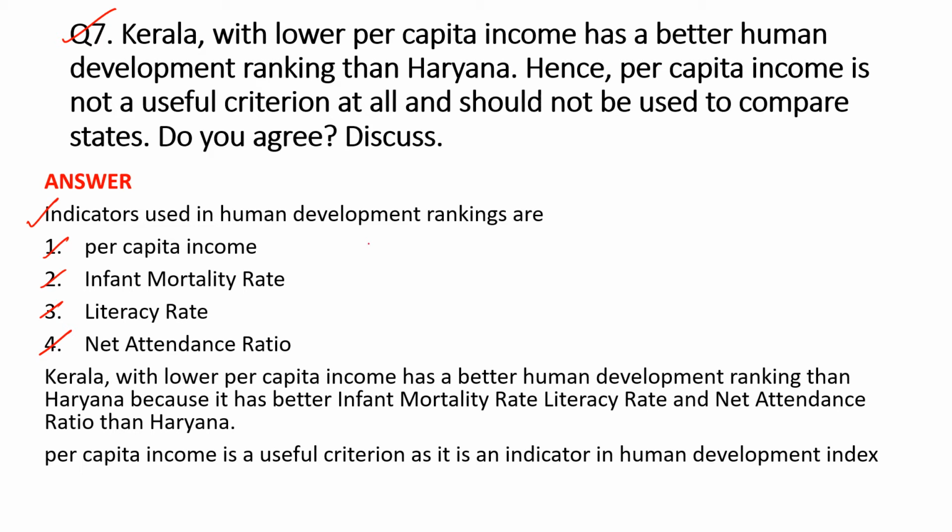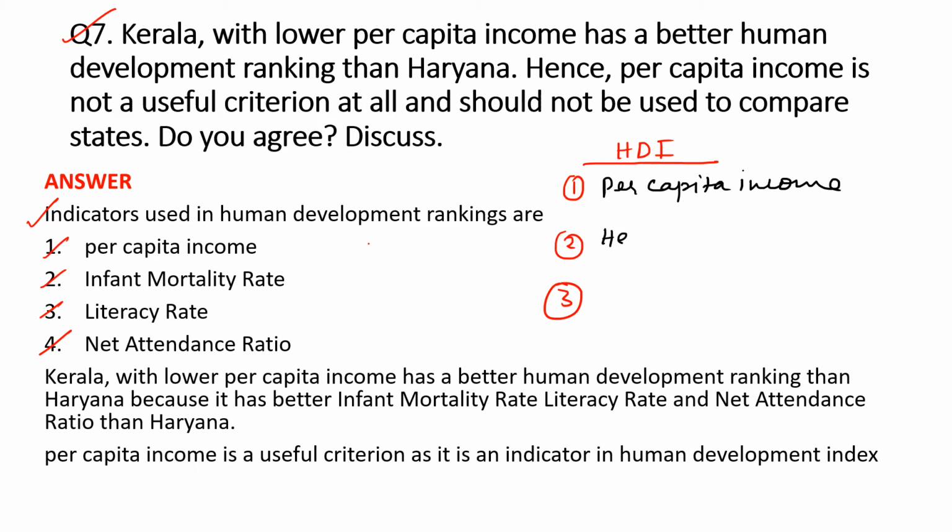The human development index considers three main criteria. The first one is per capita income, number 2 is health status, and number 3 is educational level of the people.